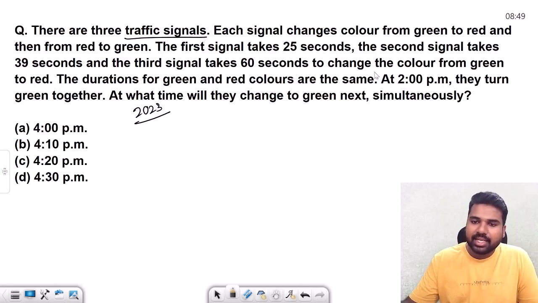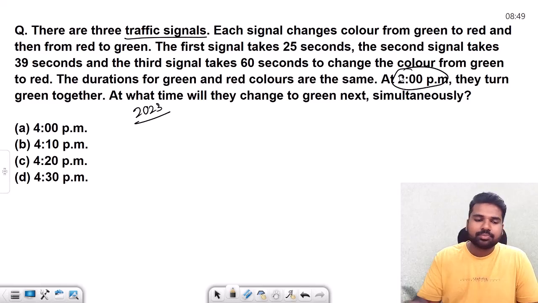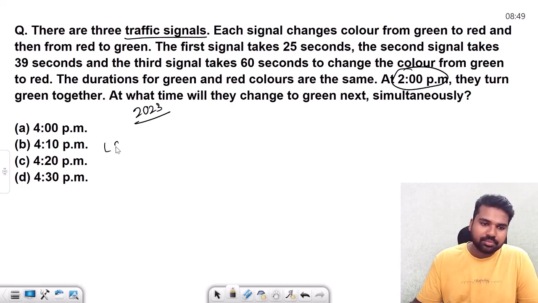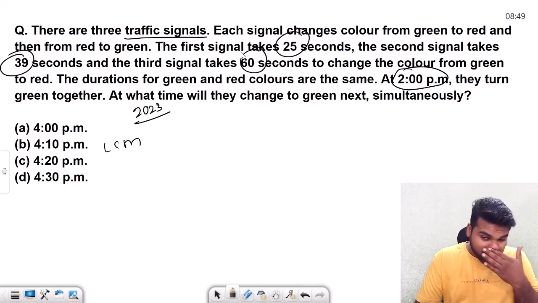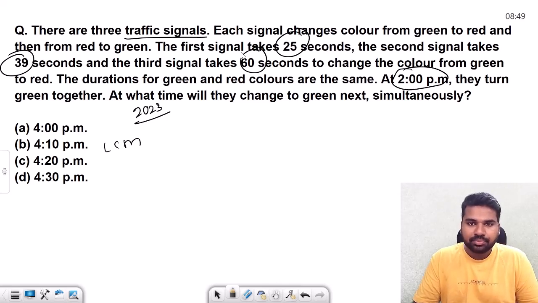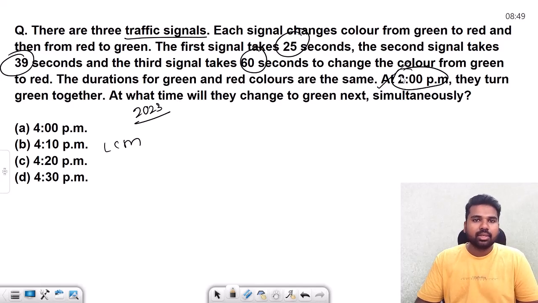And simultaneously they first turned green together at 2 p.m. Then what is the next time that is being asked? Simply find the LCM of these 25, 39 and 60, that will come in seconds. Convert this into minutes or hours. Then add that time to this time, and whatever the result is will be the answer.